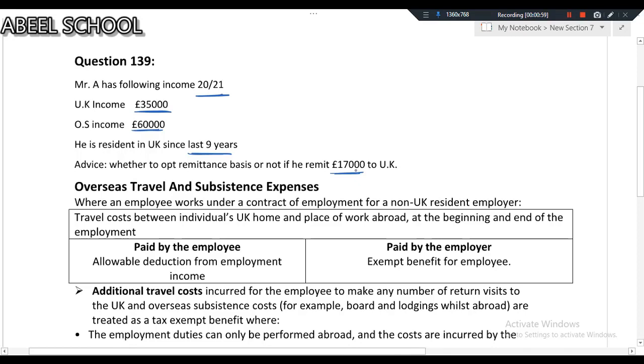How to solve this question and how to advise is very easy. We have to solve this question in two ways: one, on an arising basis; second, on the remittance basis. Then we can easily give the advice on which one is better. Obviously, if he pays less tax on the remittance basis, we will say go for the remittance basis. If less tax comes on the arising basis, then obviously we'll say go for the arising basis. So let's try this. First, on the arising basis.